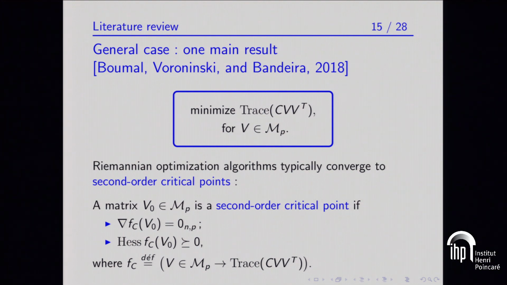So the cost function here, it's just the function that to V associates the trace of C V V transpose. So you'll find a matrix at which the cost function has zero gradient, and where the Hessian of the cost function is positive semi-definite.